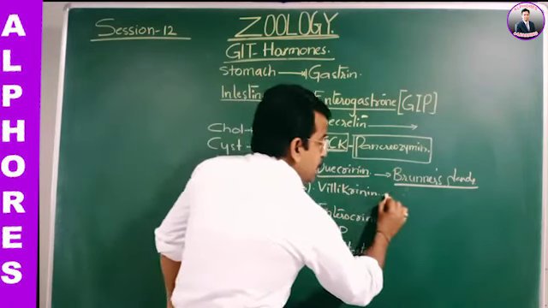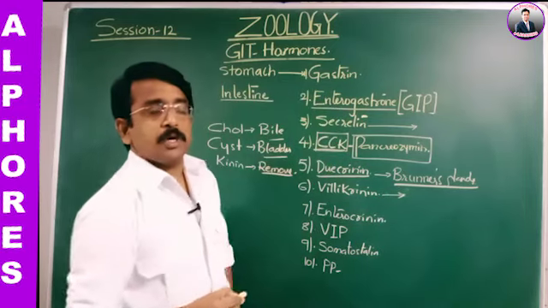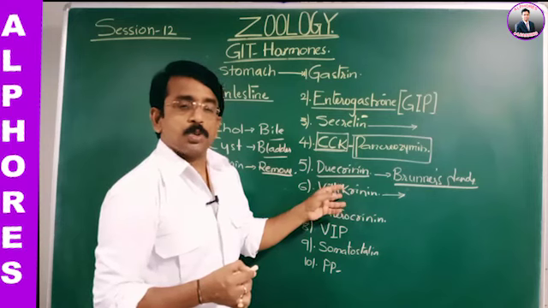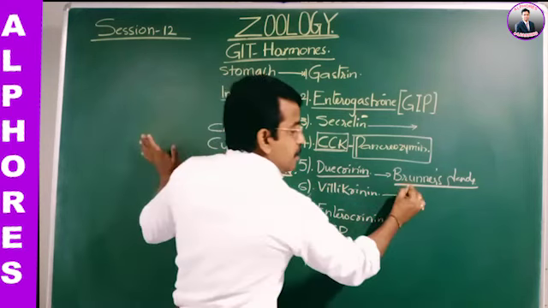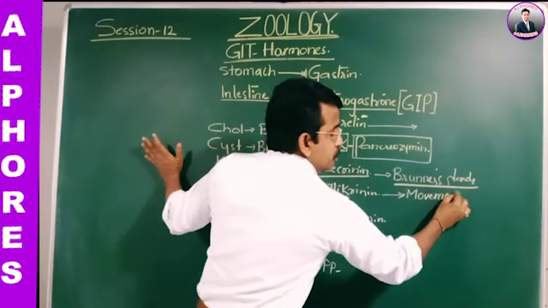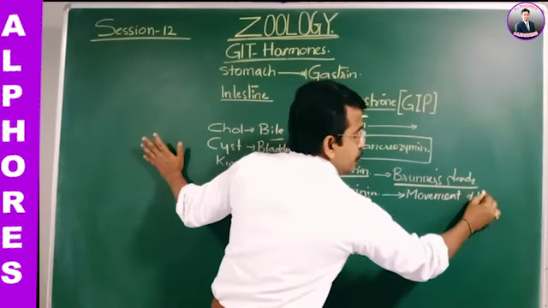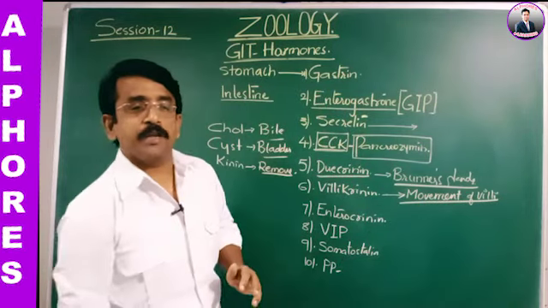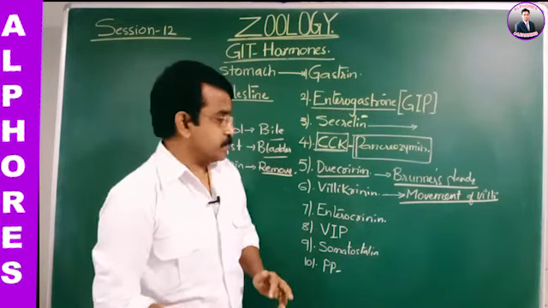Villikinin is also secreted from the intestinal mucosa, and it stimulates the movement of villi, thereby increasing the surface area of absorption.